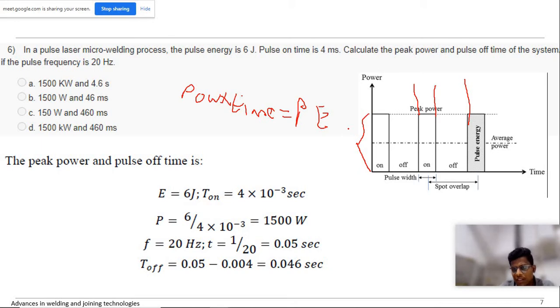This is basically the area formula. All you need to know is the concept of this graph; then you don't need to remember anything else to solve these kinds of problems. You just need to know the terminologies. So now, pulse energy is good. Yeah, B.